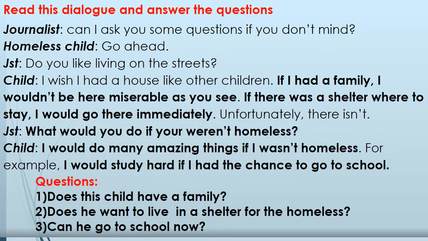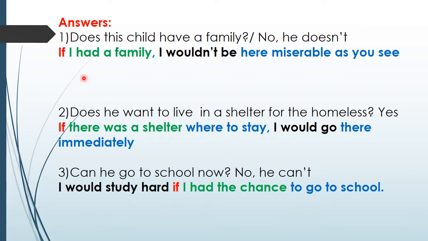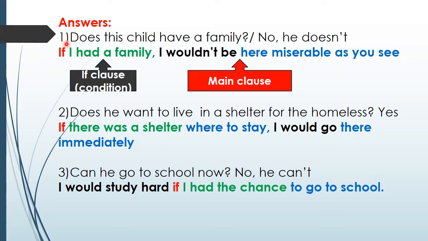Now, let's move. I have already answered the questions. So here we have answers. Does the child have a family? No, he doesn't have a family. How do we know? Because in the dialogue he says, if I had a family, I wouldn't be here miserable as you see. So here, it's a sentence which starts with if, and we have two clauses, number 1 here and number 2 here. This is the if clause, and the second one is the main clause.